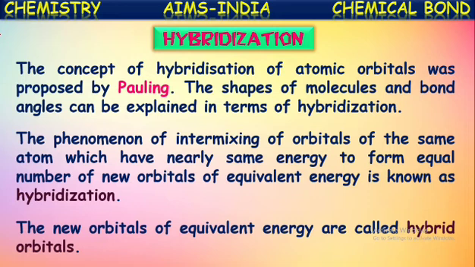Okay, so this happens within the same atom. Before the bond formation, the orbitals of an atom intermix with each other and form new orbitals of the same or equivalent energy. Those orbitals are called hybrid orbitals, and that phenomenon is called hybridization.